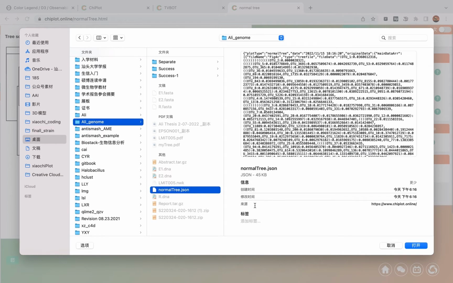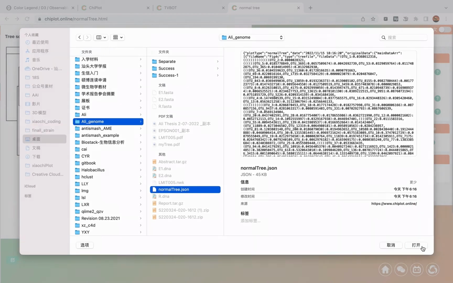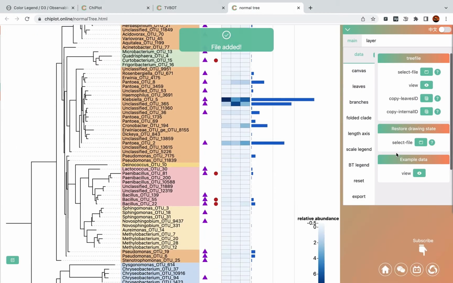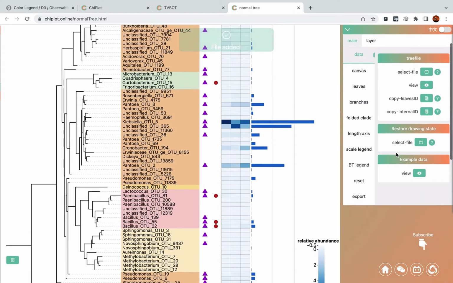And select the JSON file, open it, and the final drawing state will be restored.